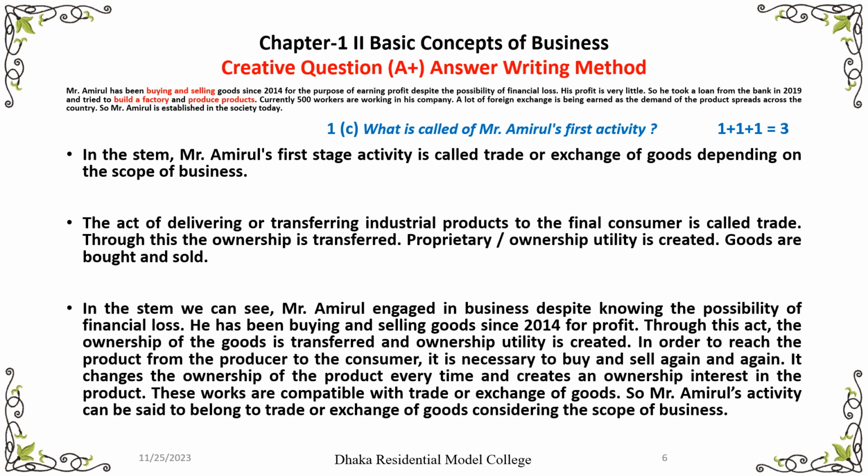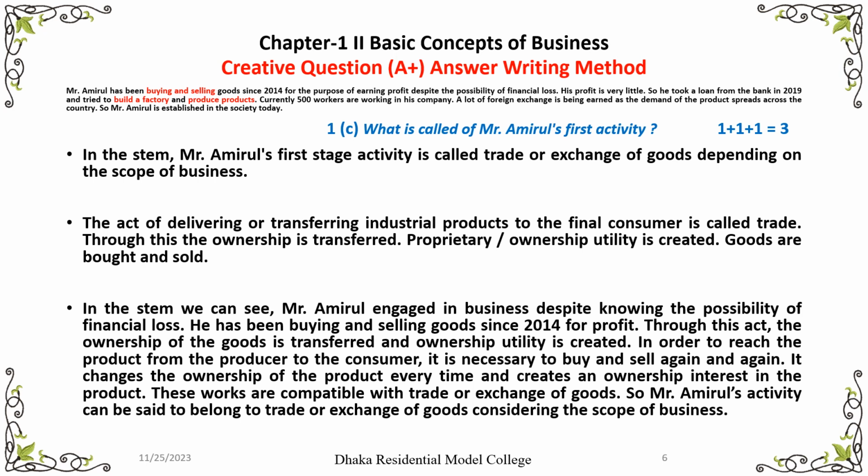So the act of delivering or transferring industrial products to the final consumer or ultimate consumer is called trade. Then you can write some characteristics of trade. Through this, ownership is transferred. That means through trade, ownership is transferred, ownership utilities will be created, and goods are bought and sold.